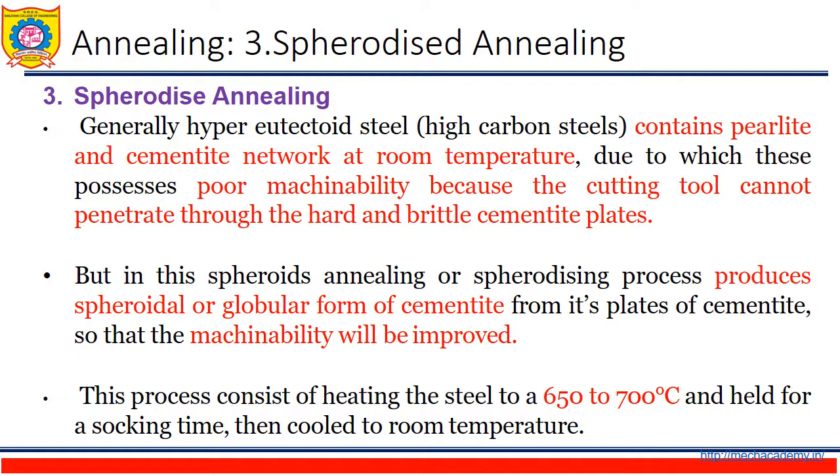But the spheroidizing process produces a spheroidal or globular form of cementite from its plates of cementite so that the machinability will be improved.